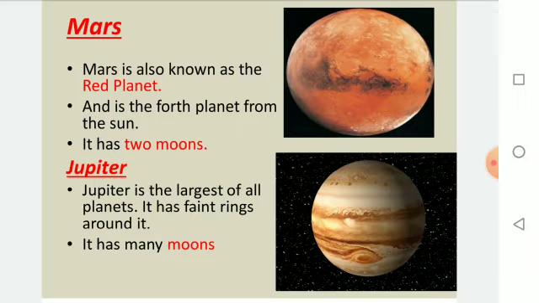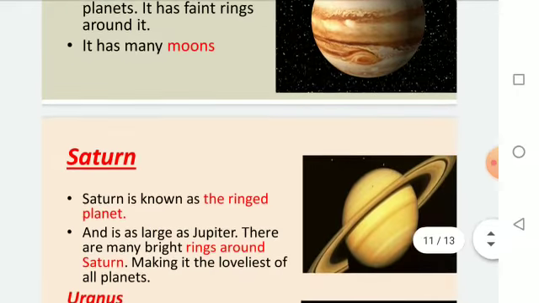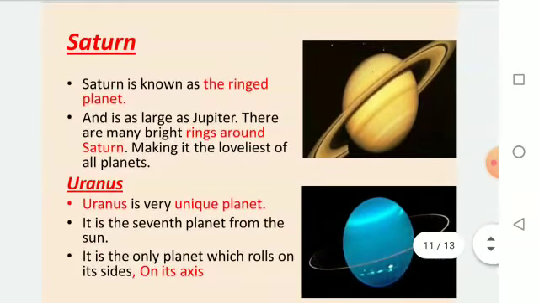Jupiter. Jupiter is the largest of all the planets. It has faint rings around it. Jupiter has many moons. Saturn. Saturn is known as the ringed planet, as in the image you can see, its shape is like a ring, and it is as large as Jupiter. There are many bright rings around Saturn, making it the loveliest of all the planets.